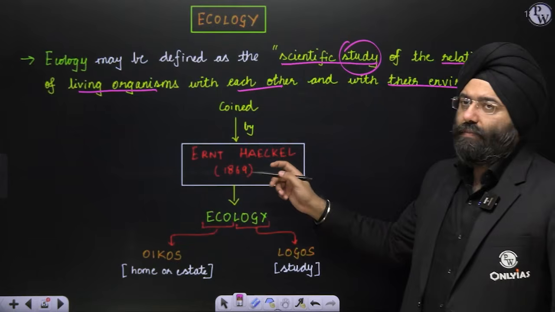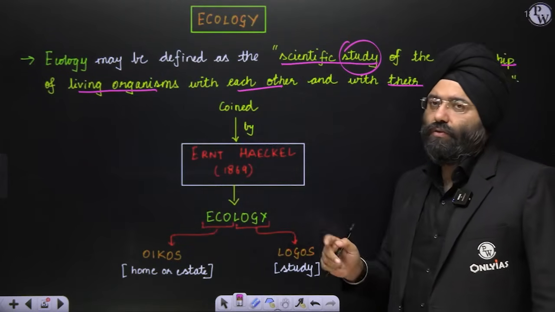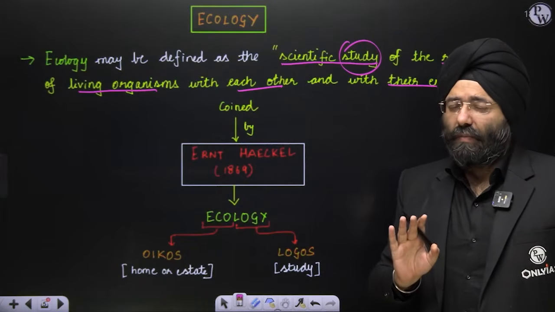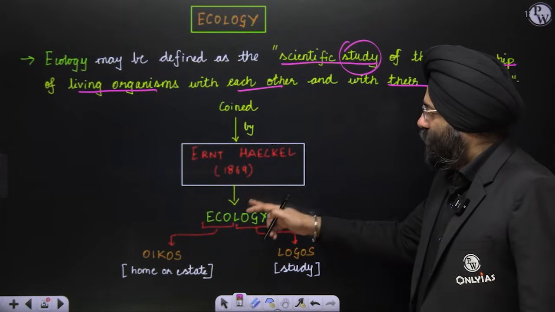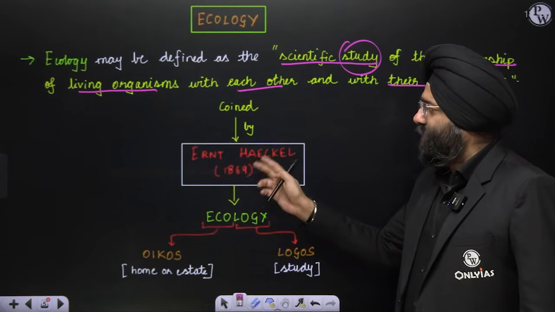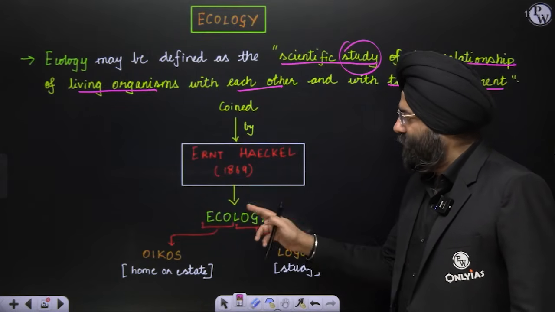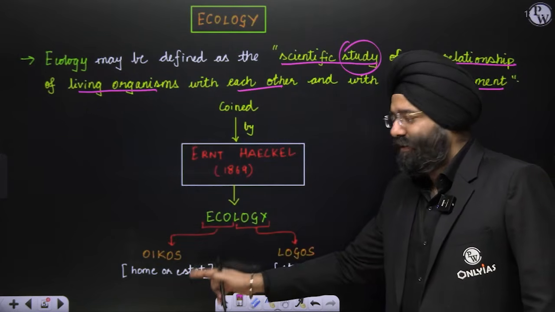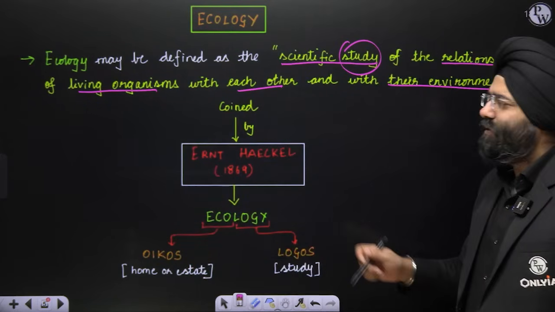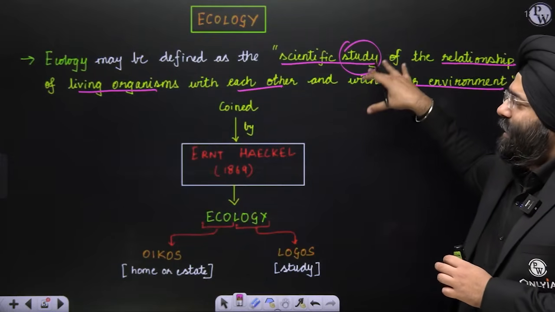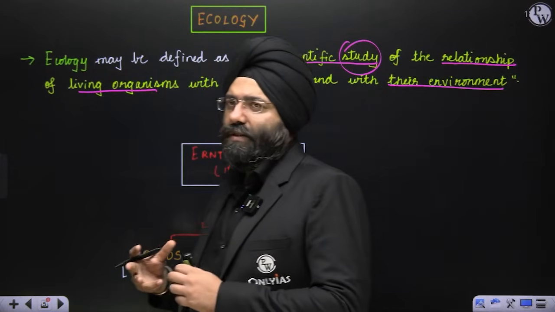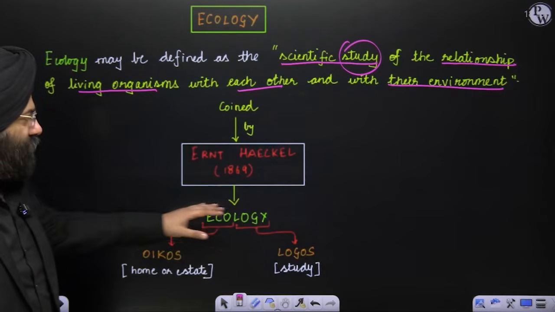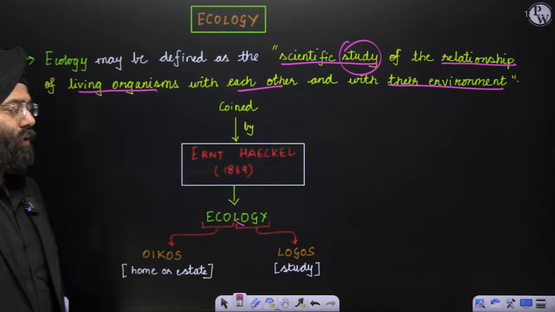Now, the term was coined by a very important person, Ernest Haeckel. This question has been asked in the preliminary examination as well as UPSC and PCS examinations. Remember that in one of the statements. He gave this definition, or rather this concept, in 1869. When you see the word ecology, eco is derived from the word oikos, which means home or estate. Logy means study. So you are basically studying the relationship and the interactions of the living organisms with the surrounding environment in a particular region. So that is why it is ecology. Ernest Haeckel. Clear? Okay, let's move ahead.